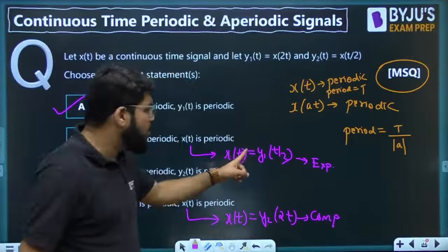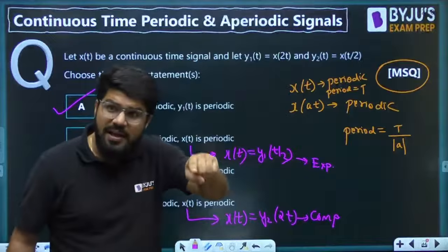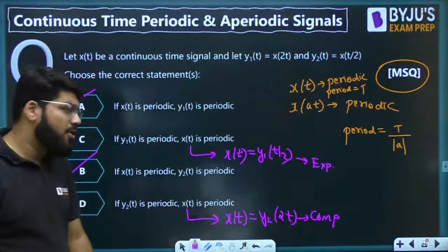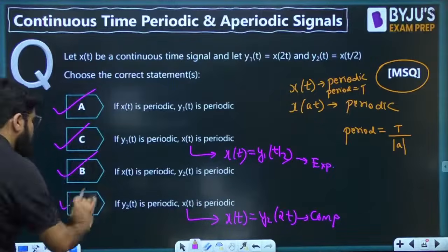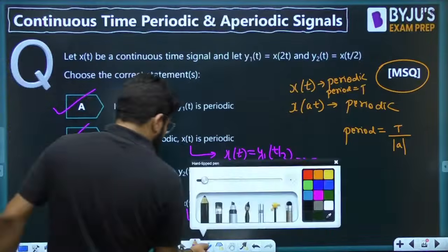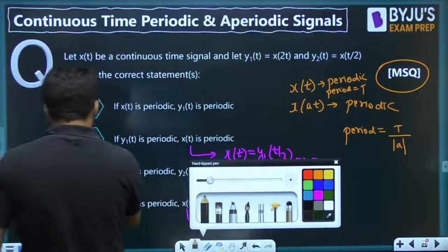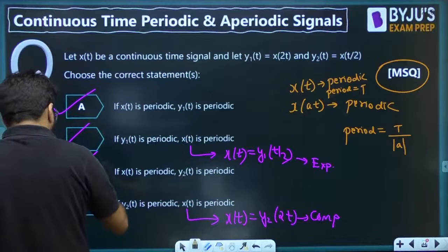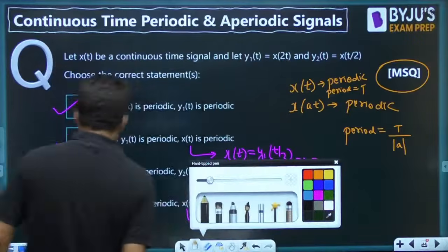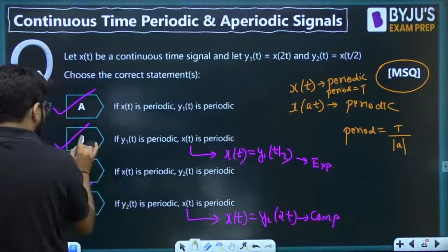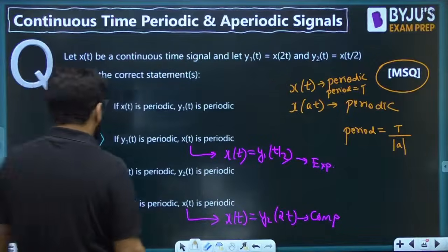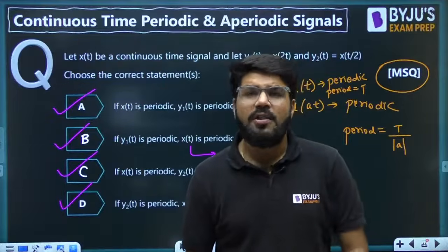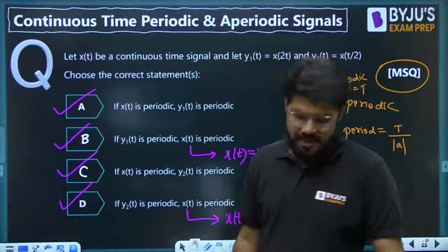What was said? If y1 is periodic, then its expansion will also be periodic. I explained you. If y2 is periodic, then its compressed form will also be periodic. That means C and D. Oh sorry, the options have got reversed. It is understood, but let me still change it. All 4 options A, B, C, D are correct answers here.